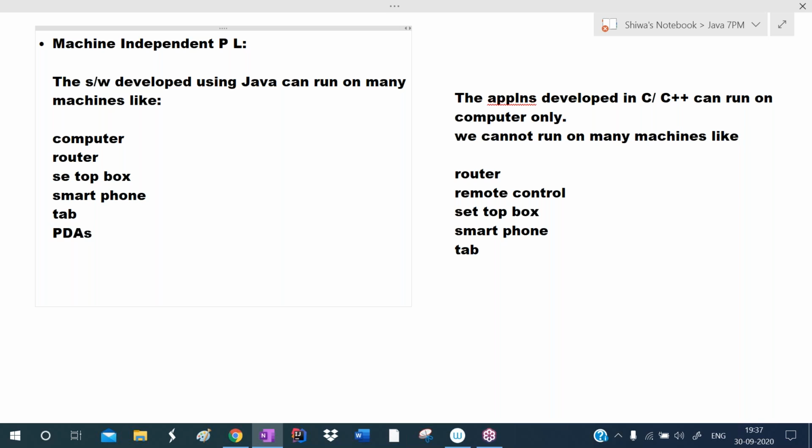Whenever you install Java, it displays that Java supports 3 billion devices. You can use it in ATM machines and smart cards. So like this, Java applications can run on many machines. That's why we call this machine independent.